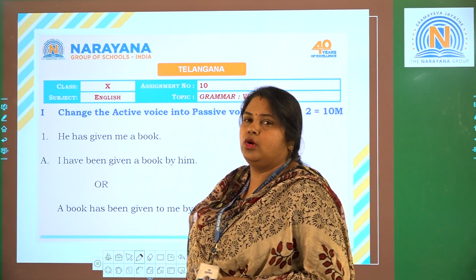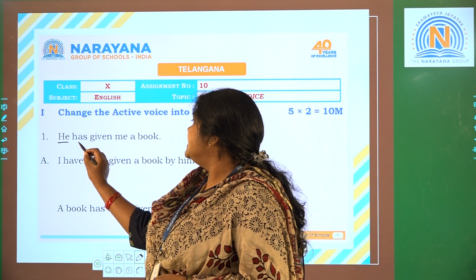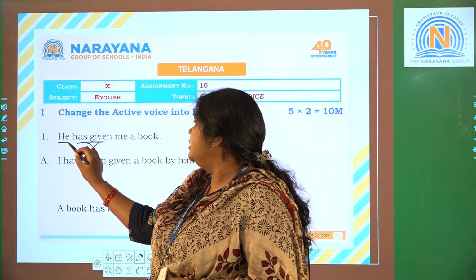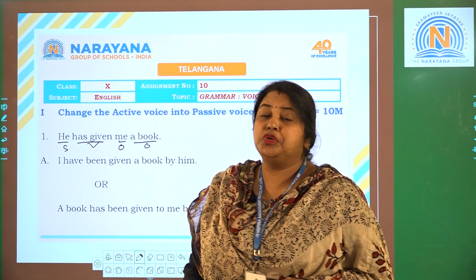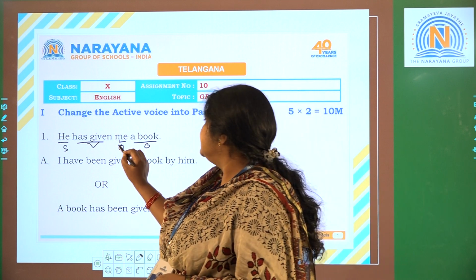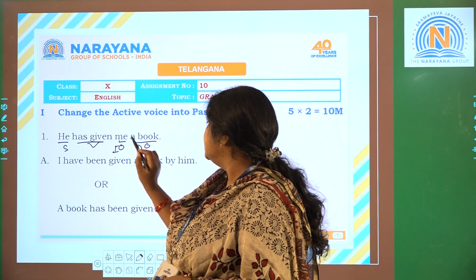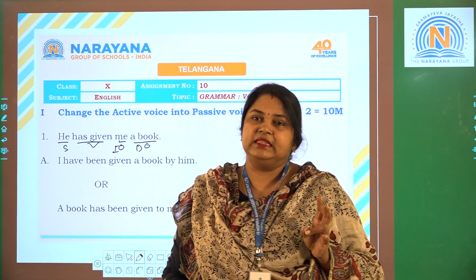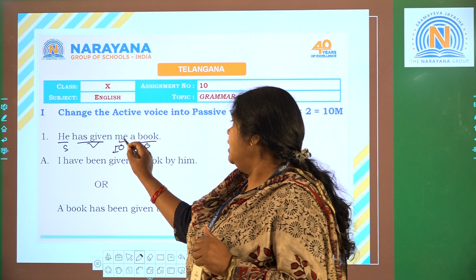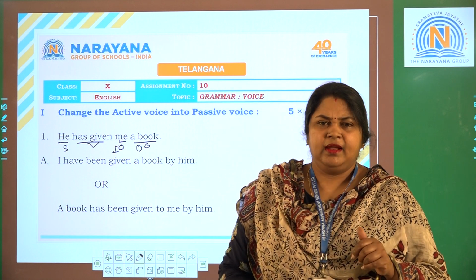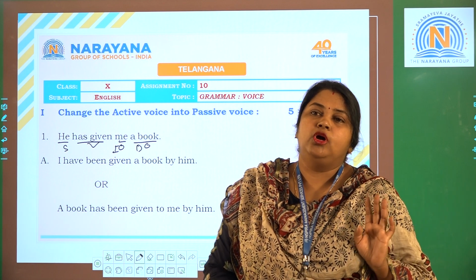He has given me a book. He is the subject. Has given is the verb. Me is the object. A book is also an object. Now here two objects are there. Me is an indirect object. A book is a direct object. Now which one is the direct object? A book is the direct object. Me is the indirect object. Remember, a person is always the indirect object.